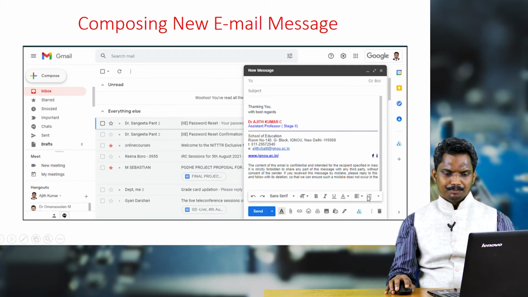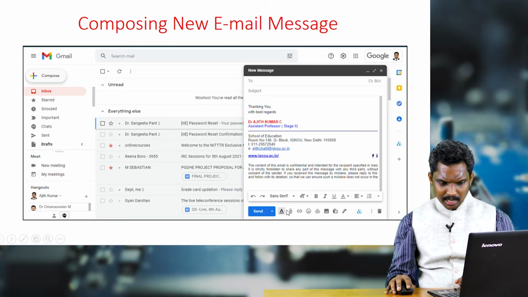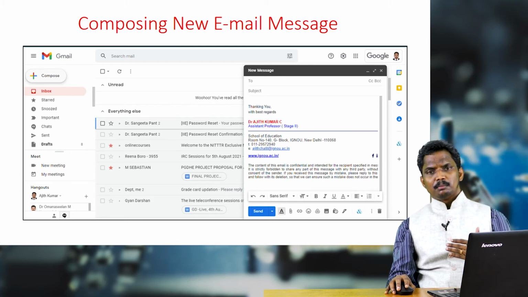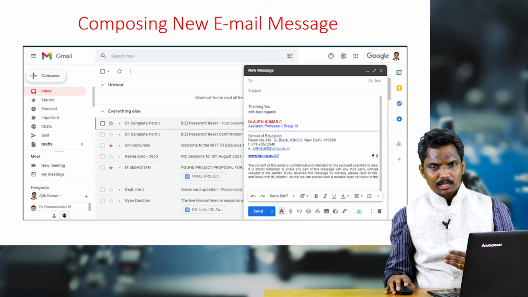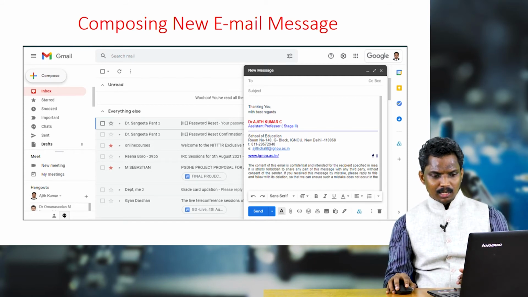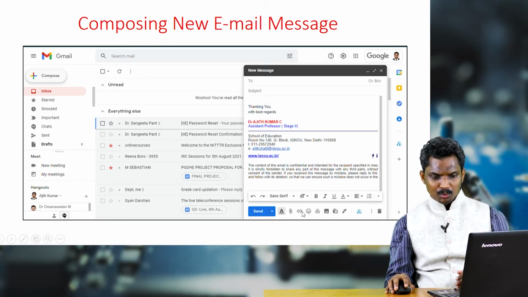Now below that you will see an icon which is used for attaching some files. Say for example, as a teacher I am attaching a video class of my video class. So I can of course attach my video class. To attach that, I will be clicking on this attachment link. Then you can also attach website links, for which you have to use this icon. For attaching website link, you have to click on this.